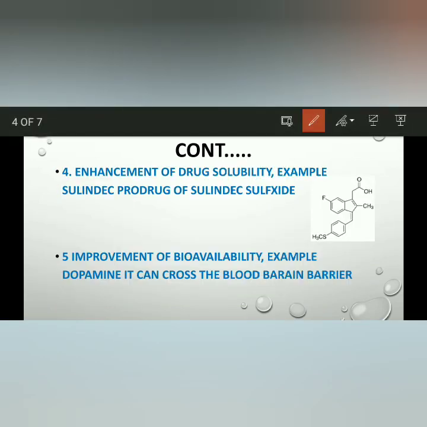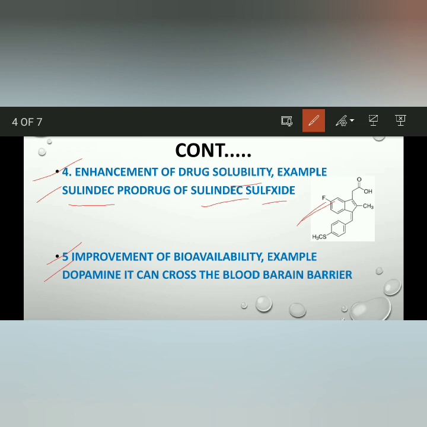The next application is the enhancement of drug solubility. Obviously, for solubility purposes we have to design the prodrug. Example, sulindac: sulindac sulfoxide prodrug. We make the sulindac sulfoxide prodrug. This is the structure of sulindac sulfoxide.